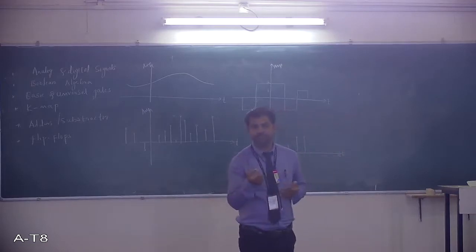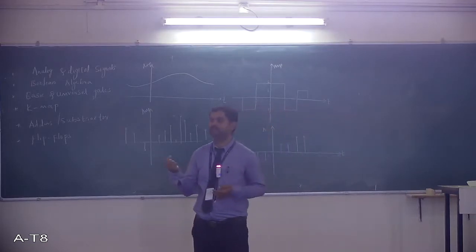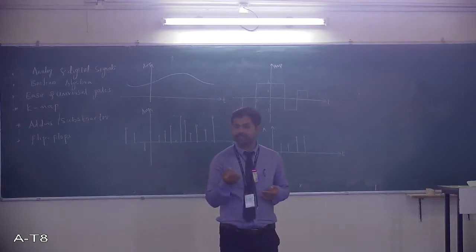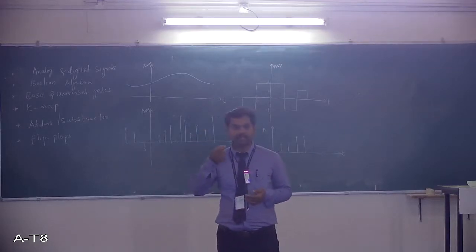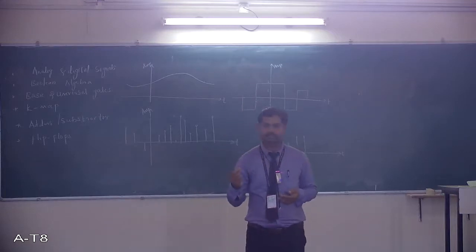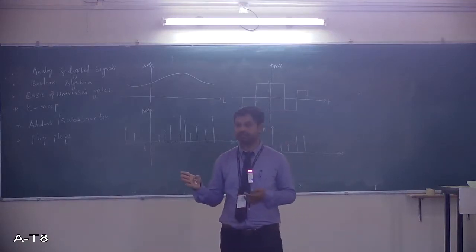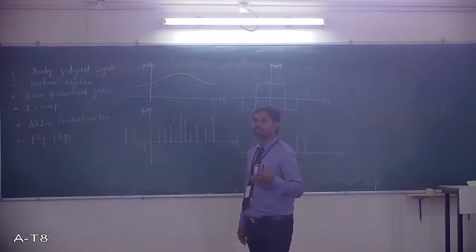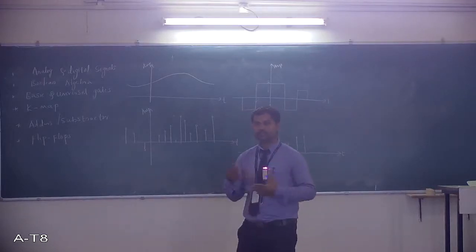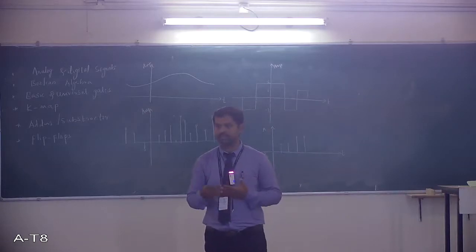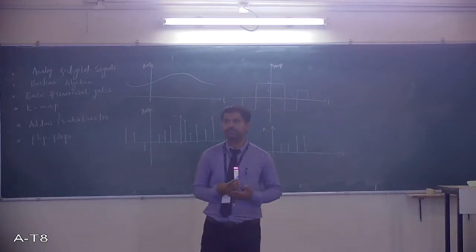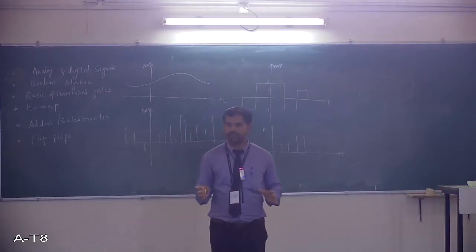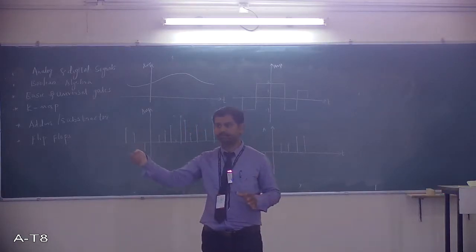The information generated from the information source needs to be represented in the form of signals. Radio communication is always through electromagnetic waves, I mean electromagnetic signals. It means some signal must be used, and that itself will carry your information.